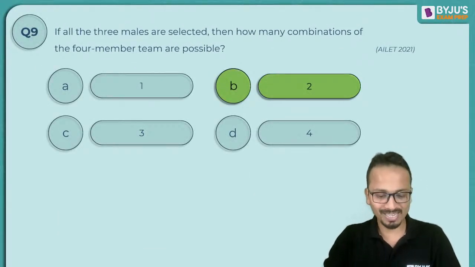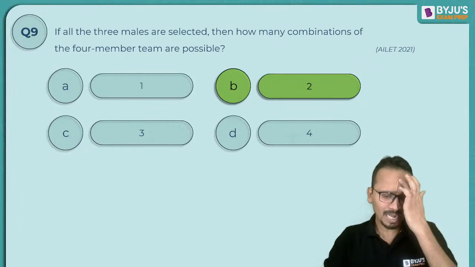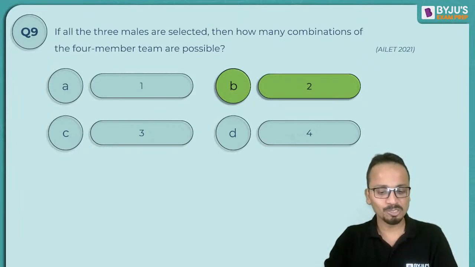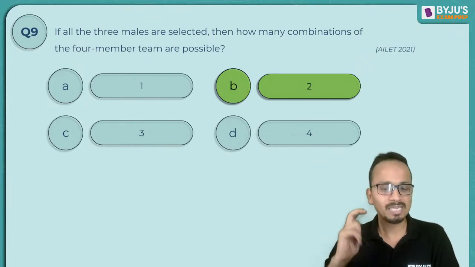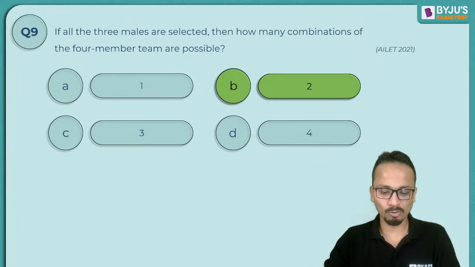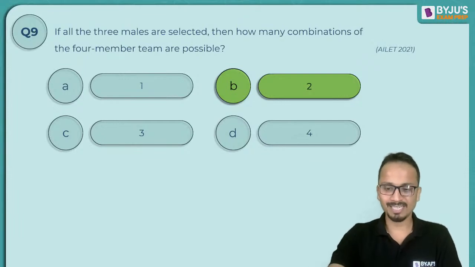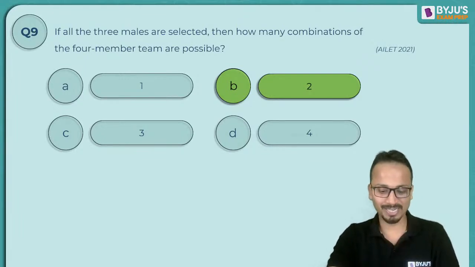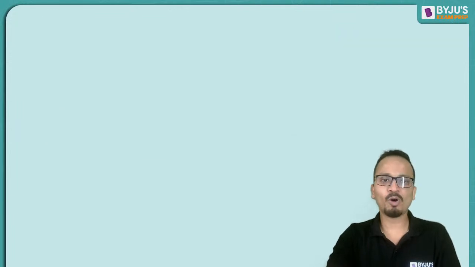Some of you earlier gave a correct answer and have changed your answer now. So answer option B, that is two, is absolutely correct. All right, now let's move on to the next question.